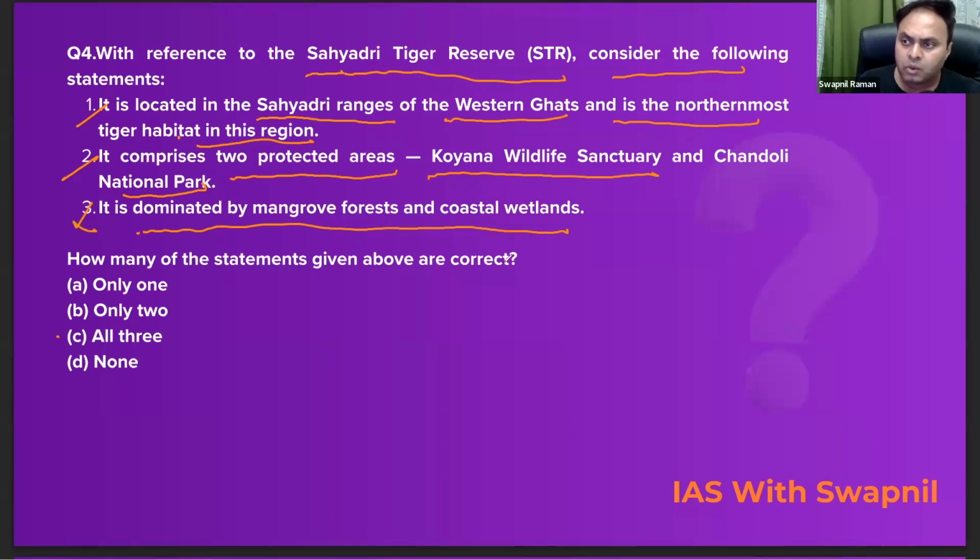See, when it comes to the mangrove forest, of the total geographical area around 0.15 percent belongs to the mangrove forest in India, right? Also remember that when it comes to the state, West Bengal has the largest mangrove forest in the country, right?